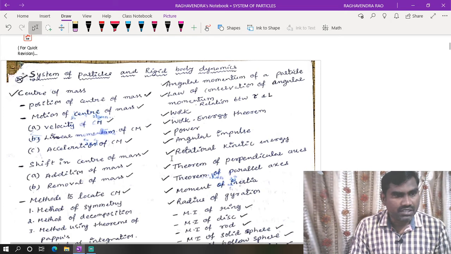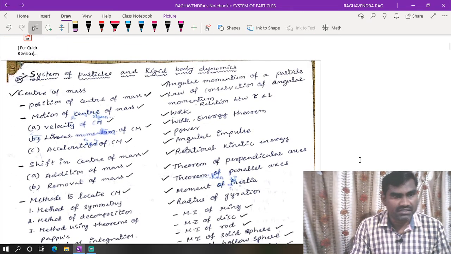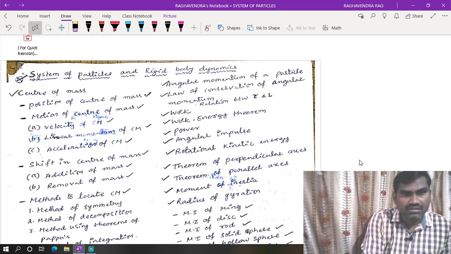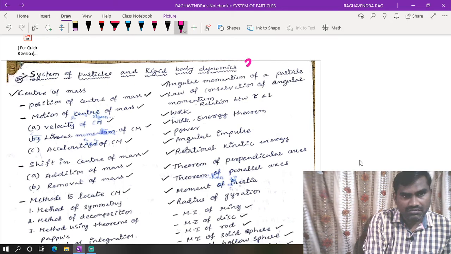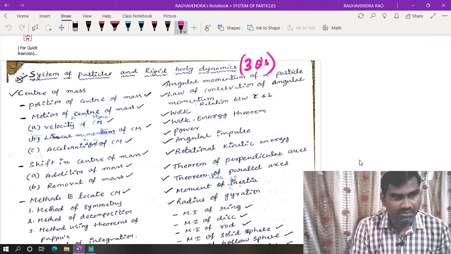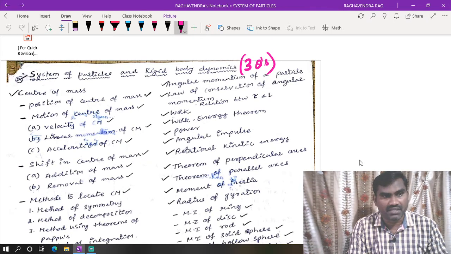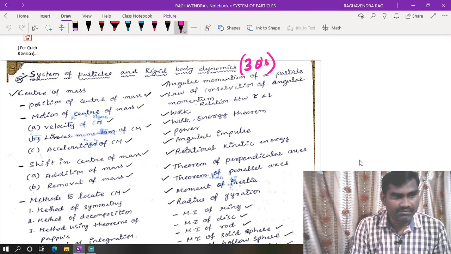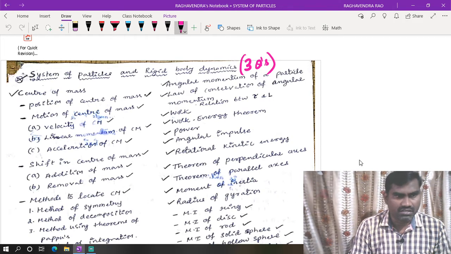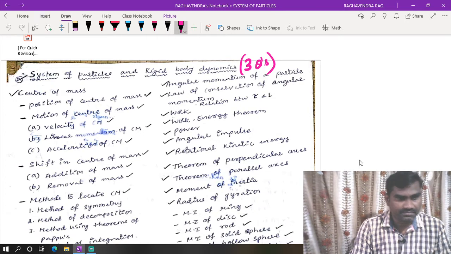Now, these are the concepts from the chapter of system of particles and rigid body dynamics. In the NEET examination, they have been asking 3 questions. In the future, in 2020 also, we may expect 3 questions from the chapter of system of particles and rotational motion, or rigid body dynamics.